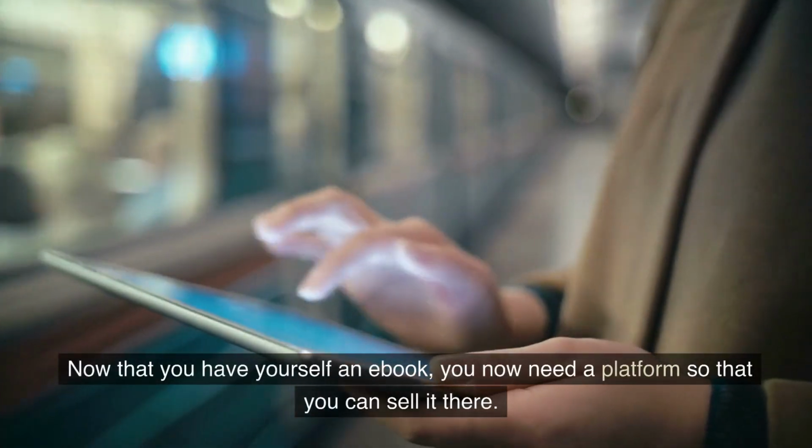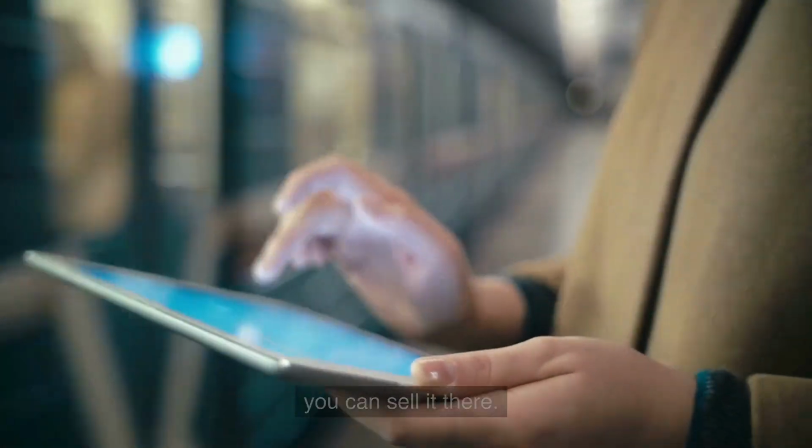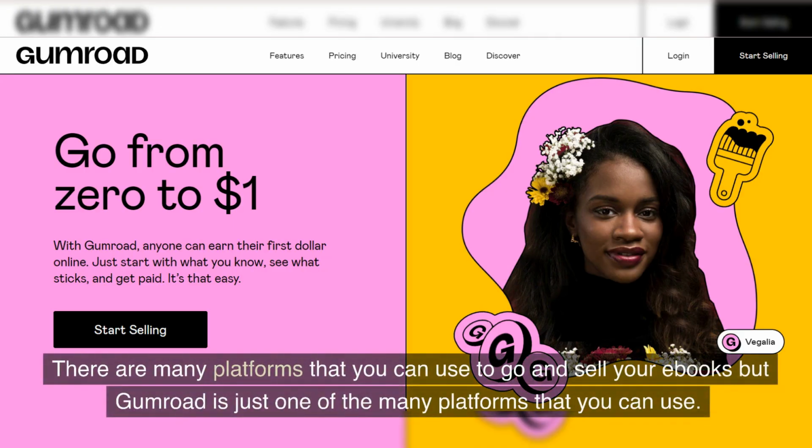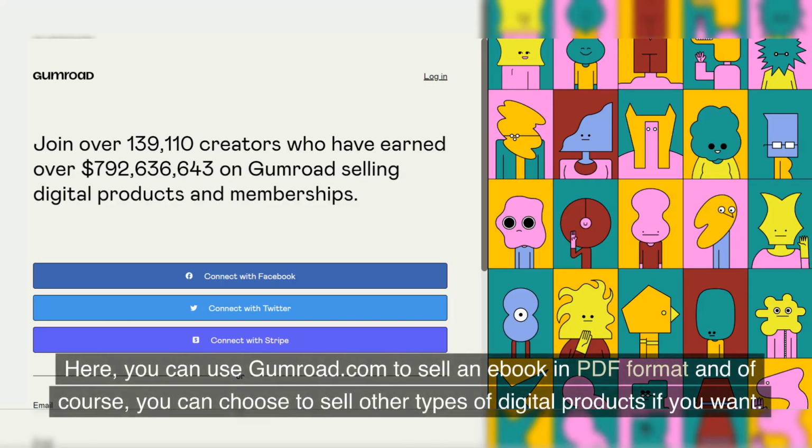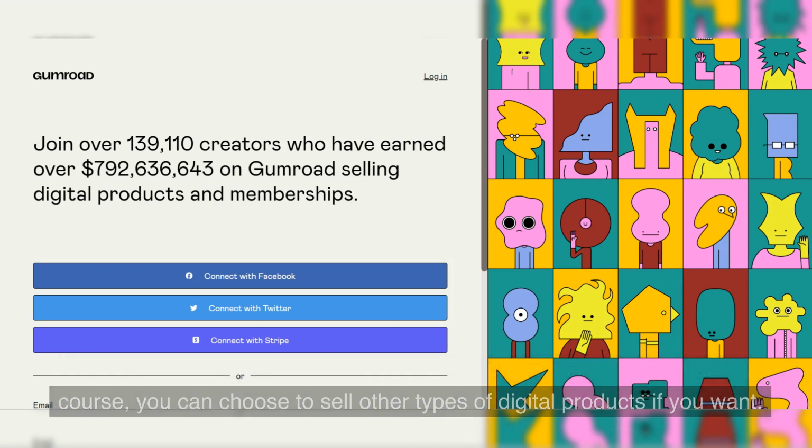Now that you have yourself an ebook, you now need a platform so that you can sell it there. There are many platforms that you can use to go and sell your ebooks, but Gumroad is just one of the many platforms that you can use. Here you can use gumroad.com to sell an ebook in PDF format, and of course you can choose to sell other types of digital products if you want.